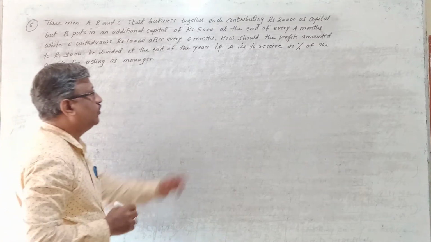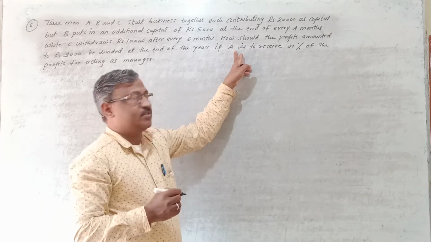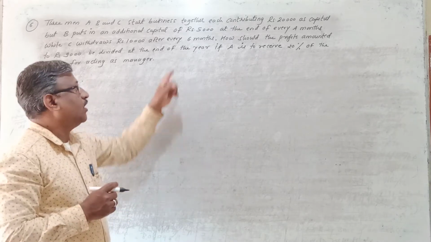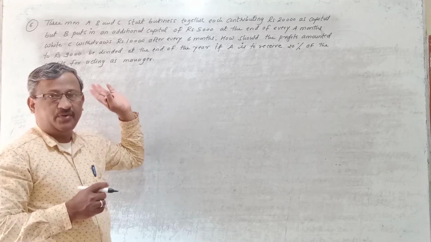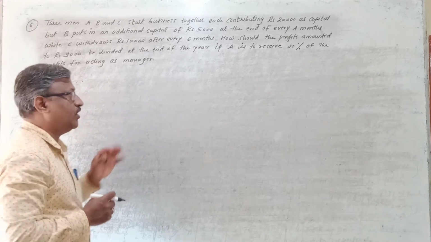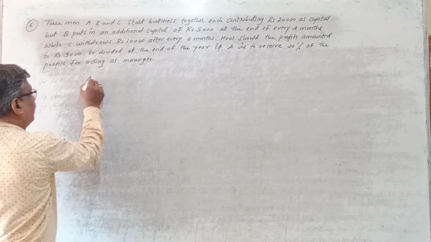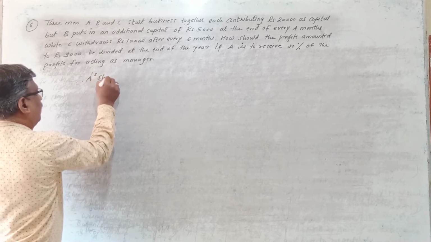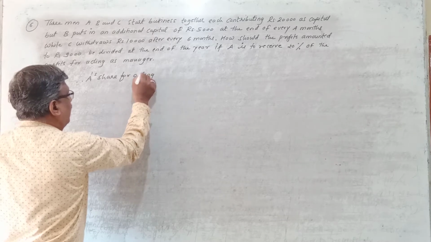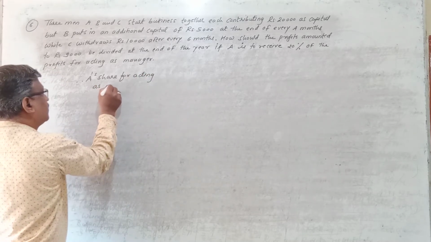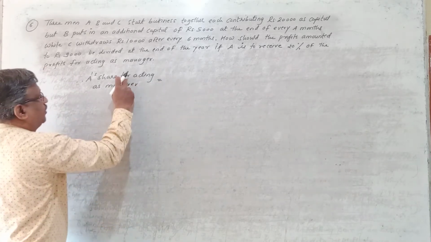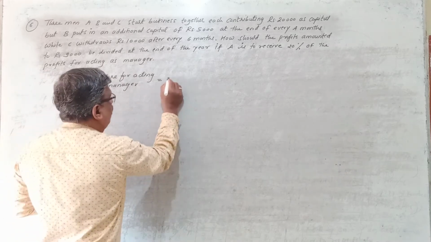So first what you have to do? First we have to pay 20% of the total profit. What is the total profit here? 9,000. Out of this total profit of 9,000, 20% will go to A for acting as manager. So first you have to pay that. So first you calculate A's share for acting as manager.